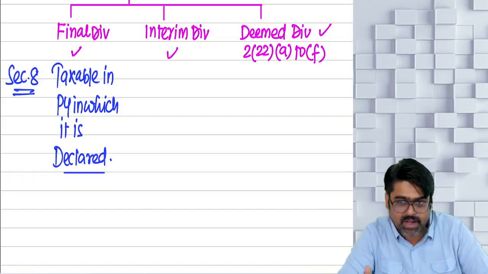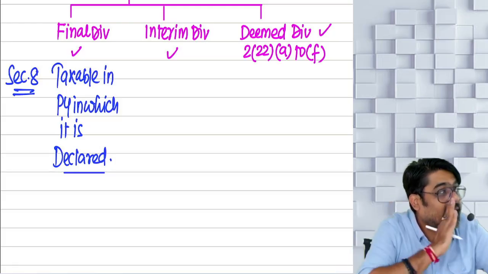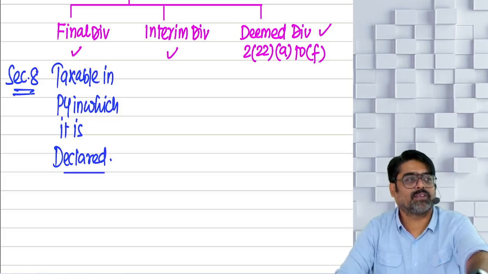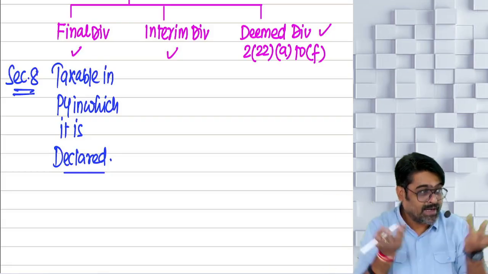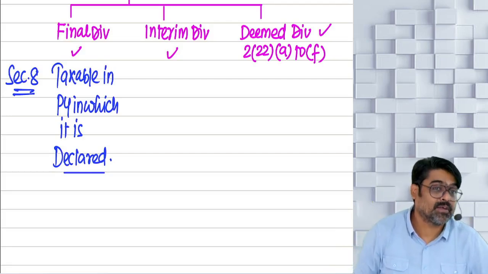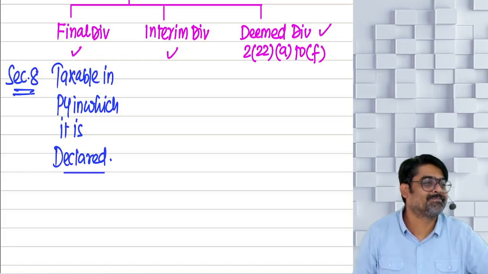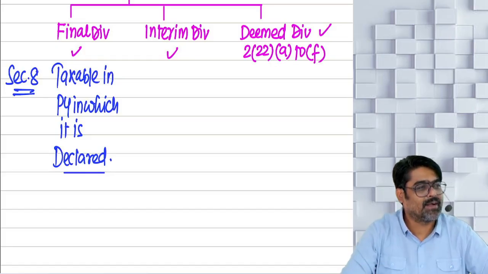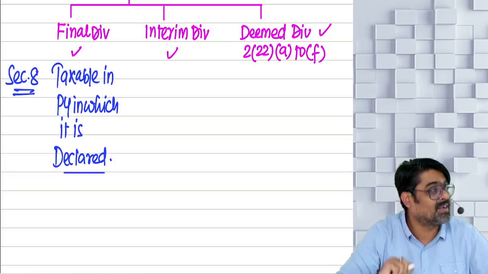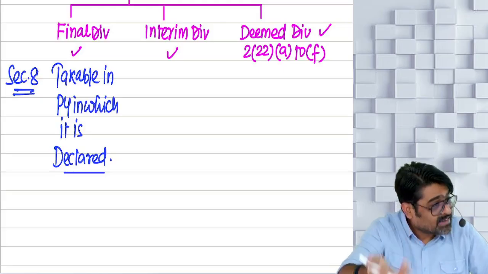Now you know what is the beauty of interim dividend? Interim dividend, once declared, can be cancelled also. The board of directors will say, we are declaring this dividend. Oh, you declared interim dividend, taxable. You charge it on what basis? Declaration basis. Then later on, the board of directors says, no, we were just kidding, we are cancelling the interim dividend. So if the interim dividend can be cancelled, then why are you charging it on declaration basis? Charge it on receipt basis, no.